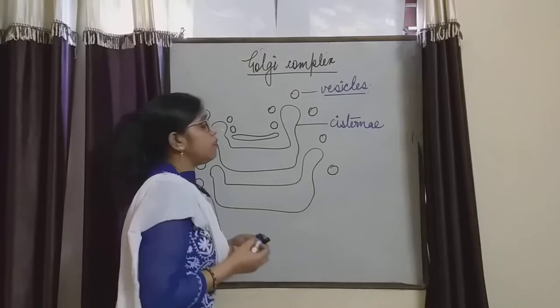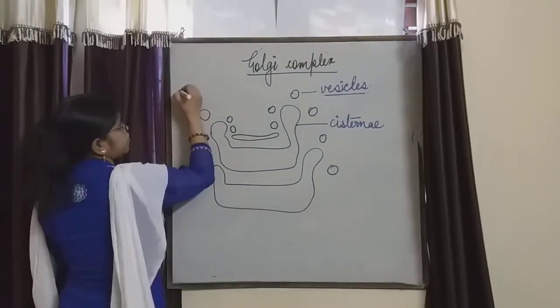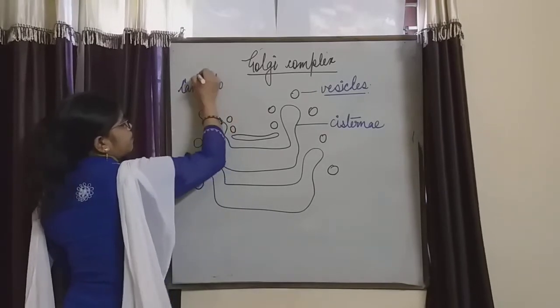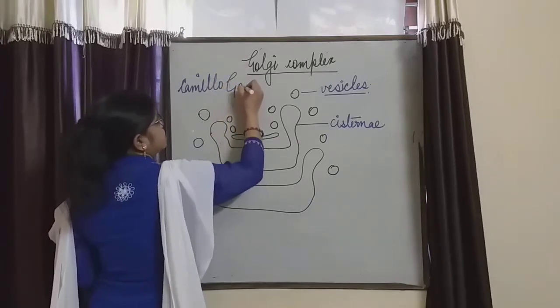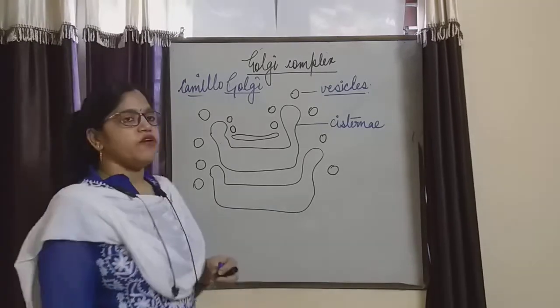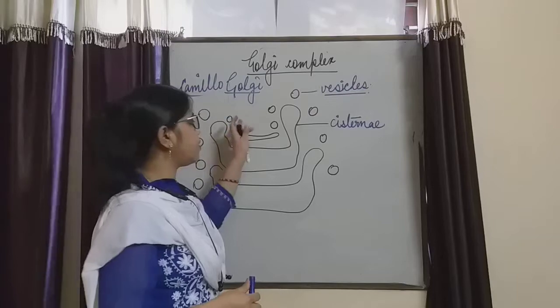It was proposed by the scientist Camillo Golgi. On the name of the scientist, the Golgi complex is said to be Golgi complex or apparatus.